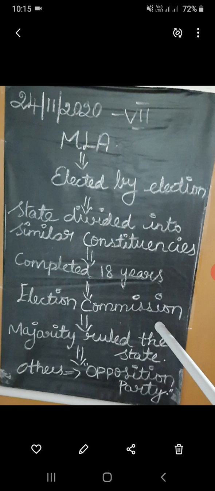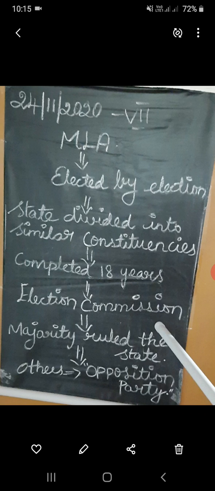For each constituency, political parties nominate their candidates. Those who have completed 18 years of age are eligible to vote in this election process.